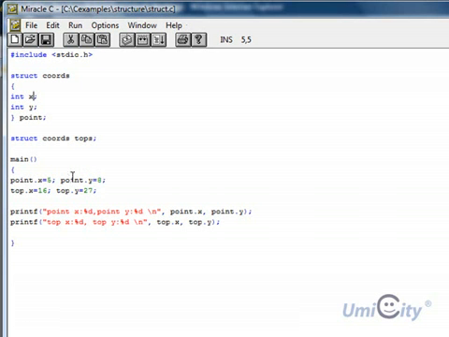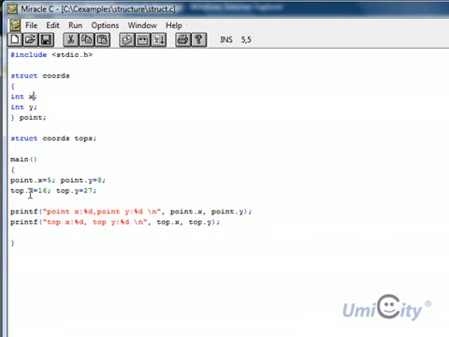So now inside the structure of point there is a y element and an x. In x we're giving it the value of 5, and in y we're giving it the value of 8. The way we refer to these two is that we put a full stop in the middle. Okay, and that refers to this x, and that one refers to that y there. Also now top has the same structure as point, but this time we have different values in its x and its y.